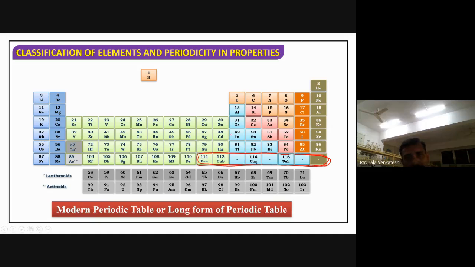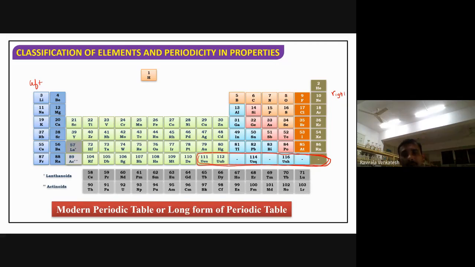Now, if you observe the atomic numbers here: 3 to 4, 5 to 6, 7 to 8. The atomic number is increasing from left to right, from 3 to 10. Now, what about the periodic properties? From left to right, size decreases and ionization energy increases.